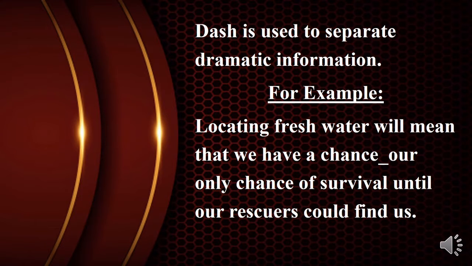We can understand that the speaker's first chance of survival is to locate fresh water, and the second chance of survival is that the rescuers could find them. So these two dramatic pieces of information are separated with the help of a dash. Let's move forward.